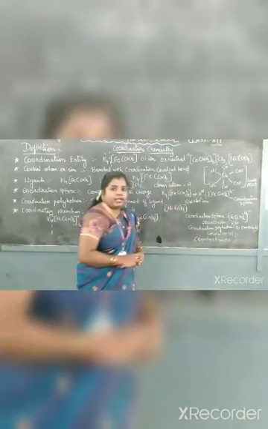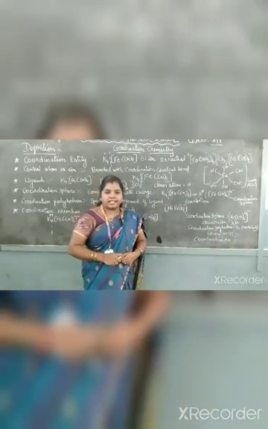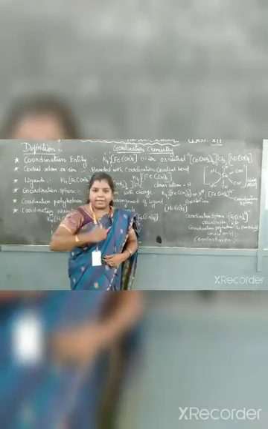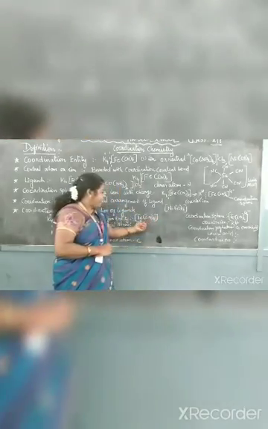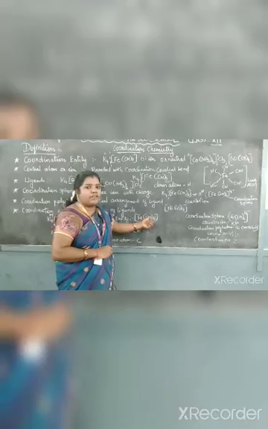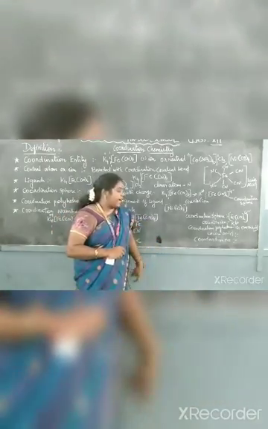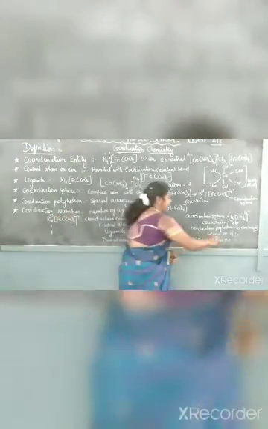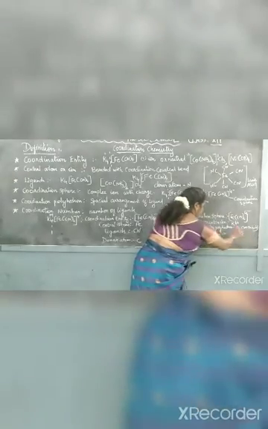And next one, Lewis acid. What is the meaning of Lewis acid? The atom which accepts the electron. Here Fe only is accepting the electron from the CN6. So which one acts as a Lewis acid? Obviously Fe will act as a Lewis acid.